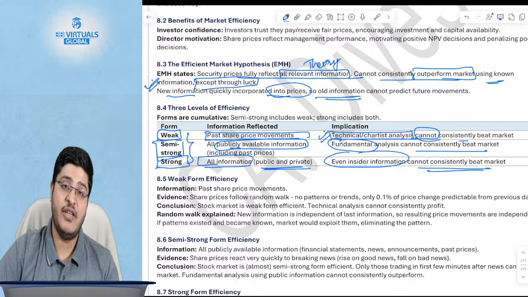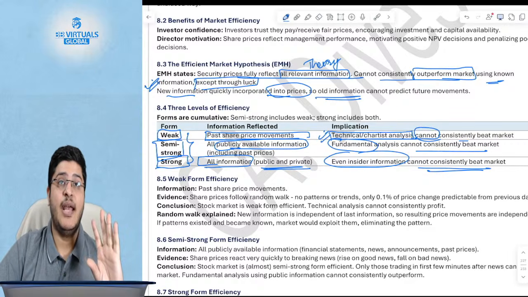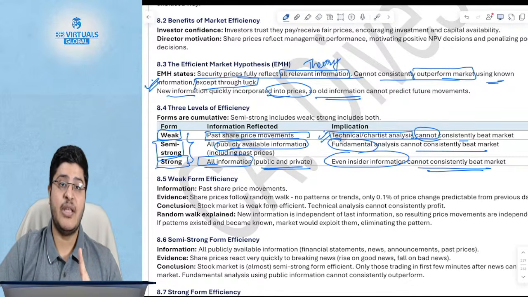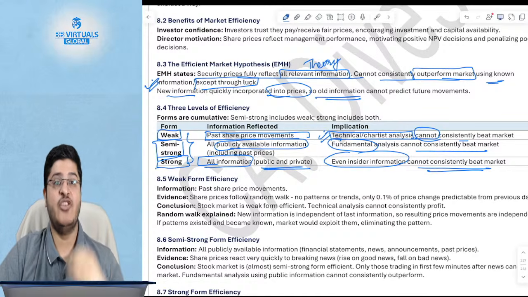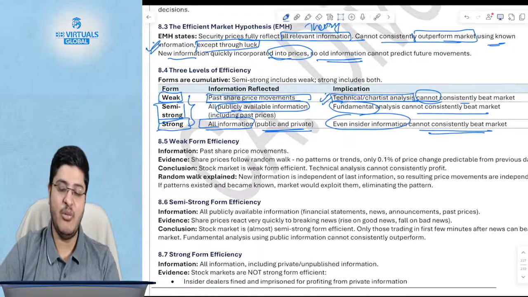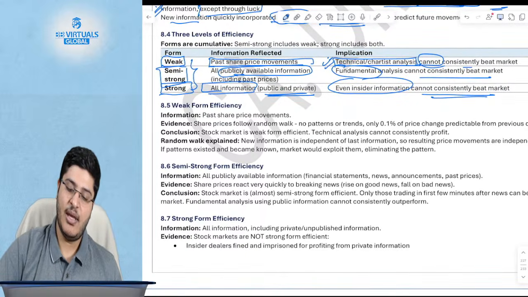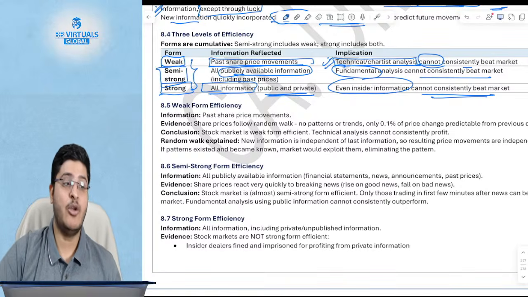Okay, in case of a weak form efficiency, technical analysis cannot beat you, but fundamental analysis can beat you. In case of a semi-strong market efficiency, fundamental analysis cannot beat you, but insider information can beat you. But in case of a strong form efficiency, even insider information cannot beat you, because all the information is already available in the price. It is already incorporated in the price.